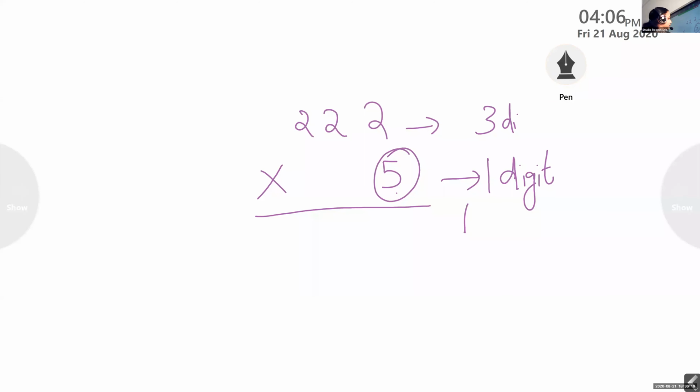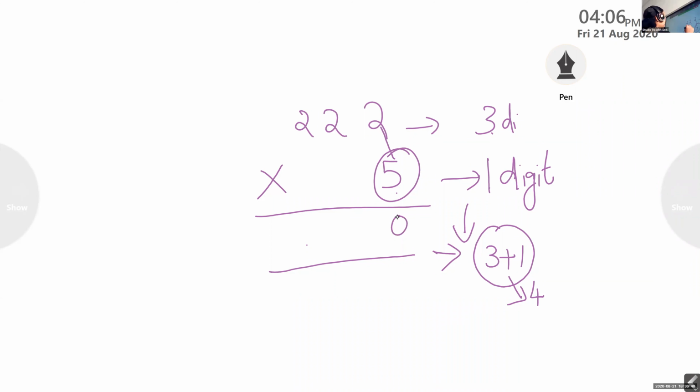Now, what we said is that the product must have 3 plus 1. How much is 3 plus 1? 4. It will not be more than 4. The answer will not be more than 4 digit number. Let us check. 5 into 2, 10. 5 twos are 10, carry over 1. Here 5 twos are 10 plus 1, 11. And here 5 twos are 10 plus 1, 11.